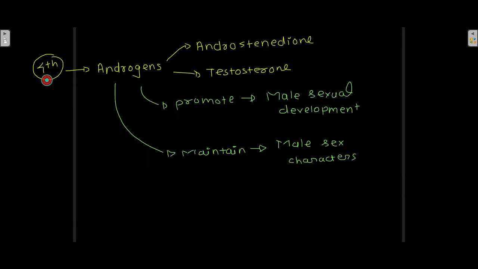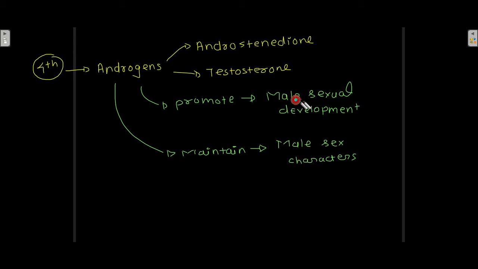Now the fourth class of steroids are the androgens, and examples of androgens are androstenedione and testosterone. These androgens promote male sexual development and maintain male sex characters.